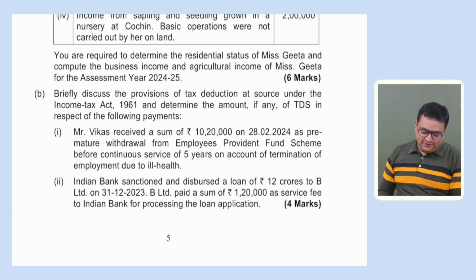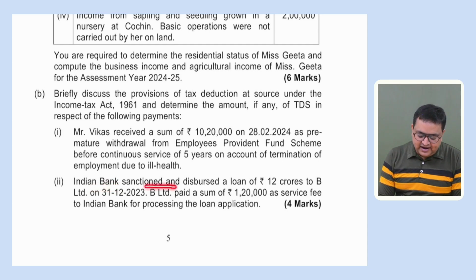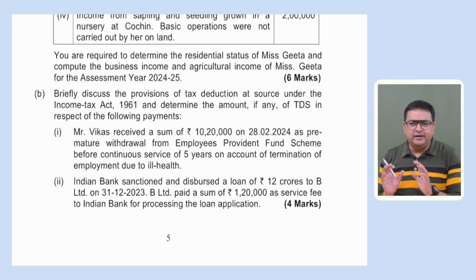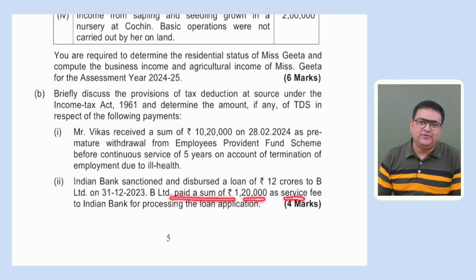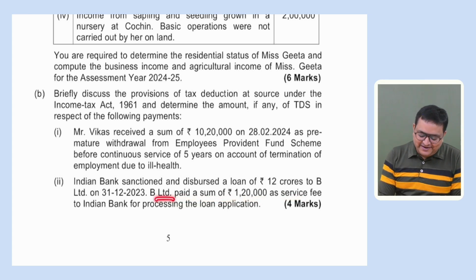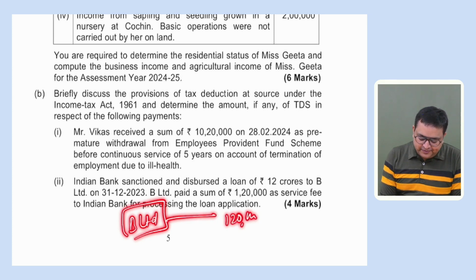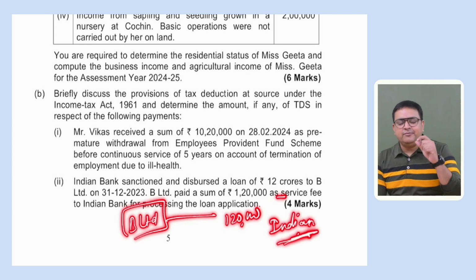Got it? Okay. Second point says, Indian Bank sanctioned and disbursed a loan of 12 crore to B Limited. Okay, they have given a loan to B Limited. For loan, there is no such TDS. On 31st December 2023, B Limited paid a sum of 1,20,000 as a service fees. Okay, this is important. So B Limited is an assessee. They have paid 1,20,000 rupees as a service fees to the Indian Bank. So we have to mention whether the TDS would be deducted or not.